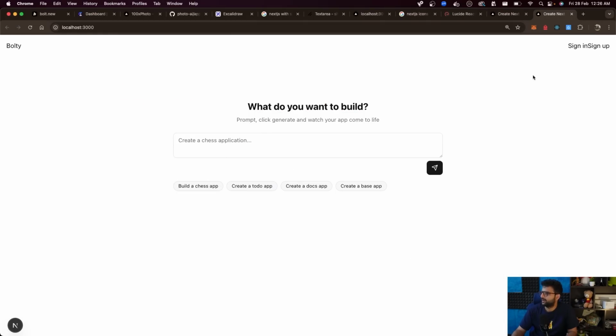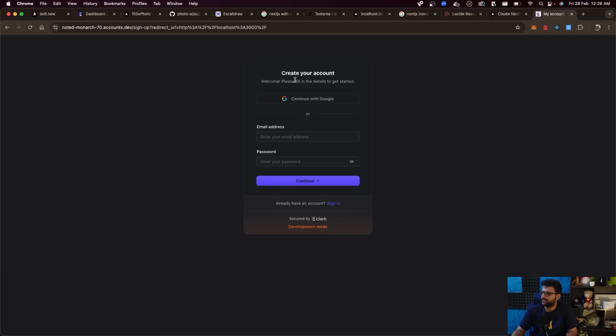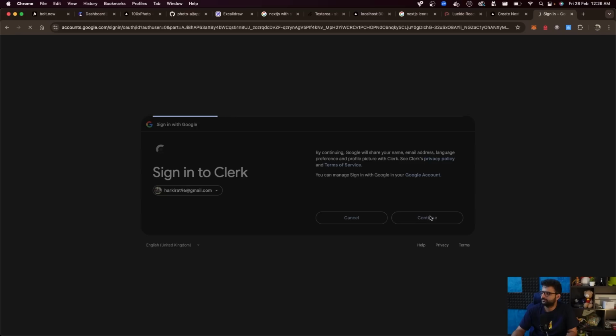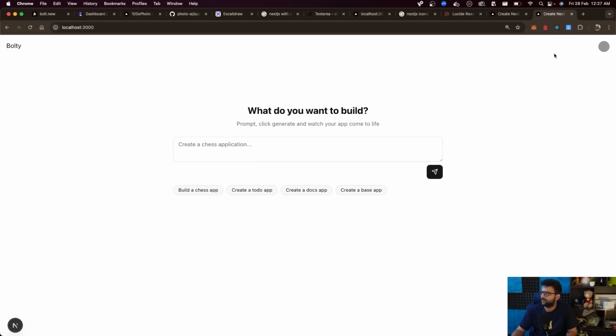Buttons don't look great. We can fix that. But do they work? If I click on sign up, it takes me to a Clerk test authentication page. If I sign in via Google and select an email over here, when I come back to this page, I see a profile section, which is great. So authentication is done on the front end. Sure, it needs a bunch of things on the back end, but at least on the front end, everything looks great. The only thing that's left is prettifying the sign in and the sign up button. Simple enough, we'll do it down the line.